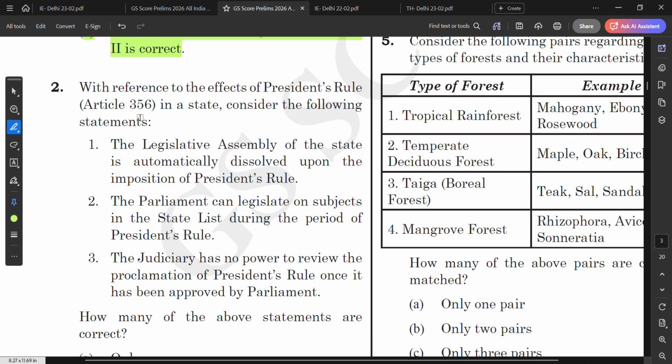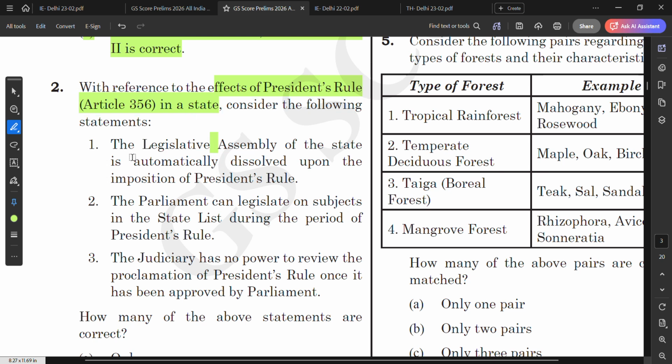So let us move to the next question, which is question number two. With reference to the effects of President's rule under Article 356 in a state, consider the following statements. So they are asking about the impacts or the consequences of the President's rule under Article 356. President's rule is nothing but the emergency which is imposed in the state. Statement one: the state legislative assembly automatically dissolves upon the imposition of the President's rule.